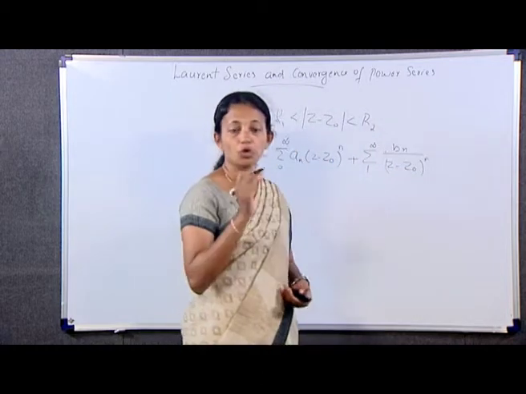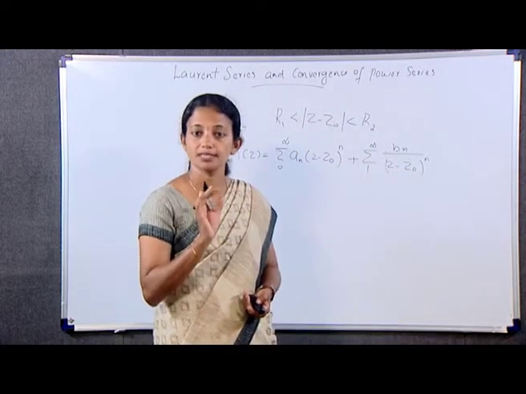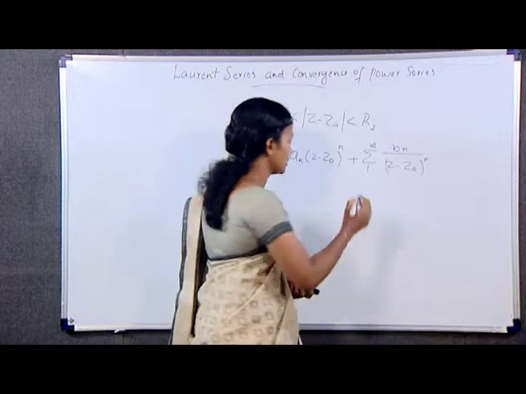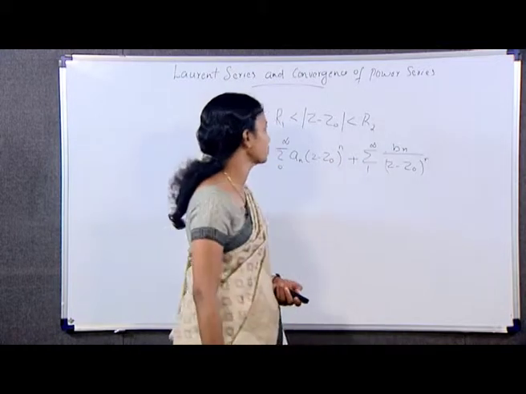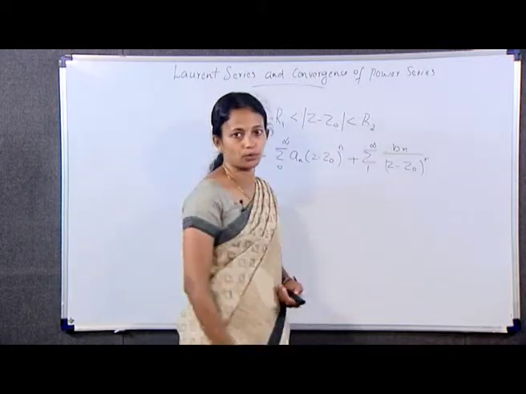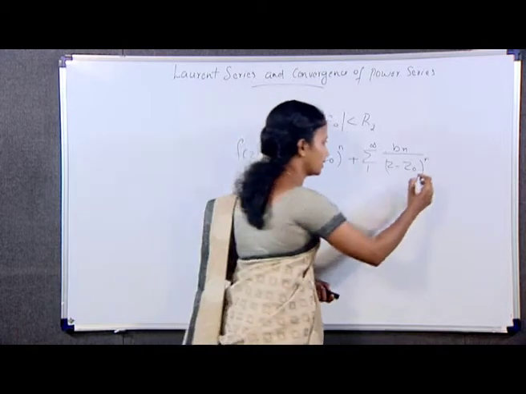Here, modulus of z minus z0 lies between R1 and R2, that is R1 less than mod z minus z0 less than R2. Equation number 1.